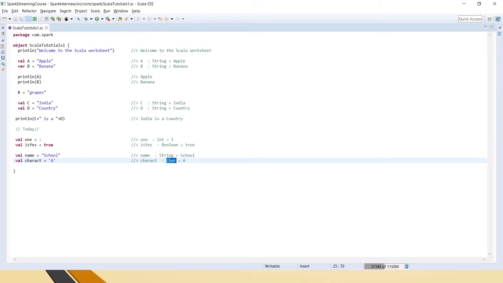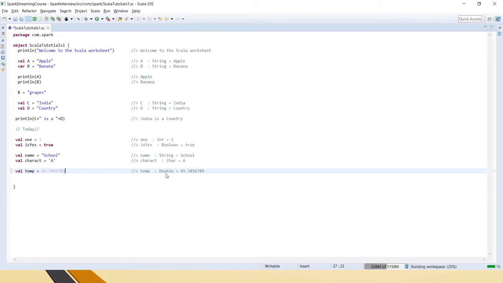It also supports single and double precision values like float and double. So let's take some temperature, okay, 45 degrees or whatever. Let's say we have a temperature like that. Now it will take that as a double value. And if you just put f here, it will take as a float value. Okay, clear? Now we have seen string, int, double, float and all, right.